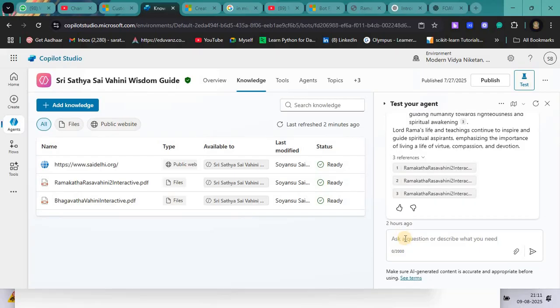When I ask questions to the bot, it will go inside this knowledge data set and capture the data. Let me show you one example. For example, I want to ask a question from Bhagavata Vahini.